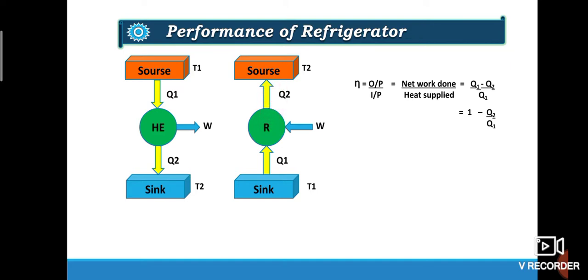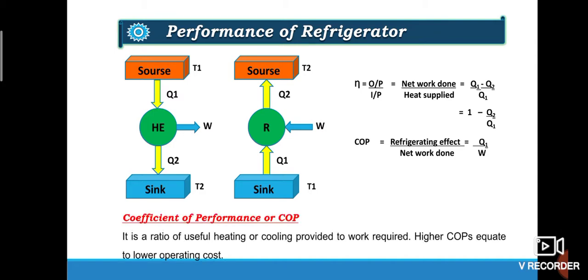So we can write COP is equal to refrigerating effect or heat removed upon net work done. So this is equal to Q1, heat removed is Q1, and the work done is W. When a refrigerator is removing Q amount of heat consuming W amount of work, then the performance of the refrigerator is determined by the ratio of Q by W, which is called the coefficient of performance.